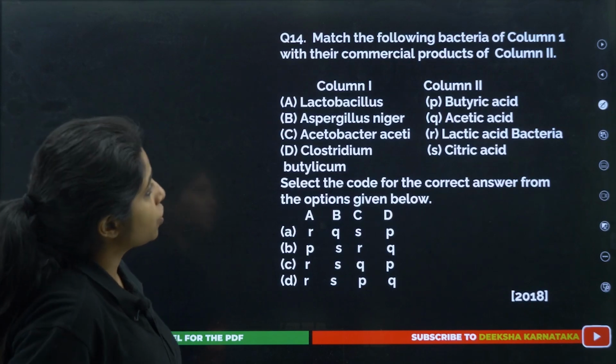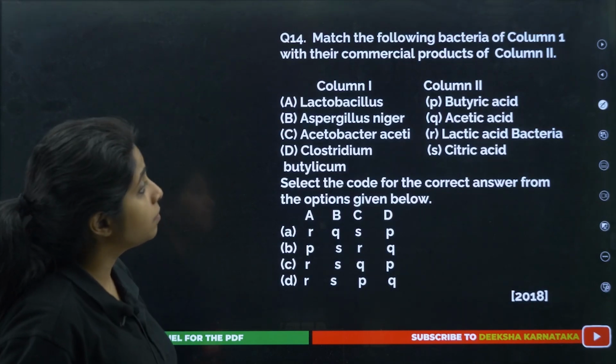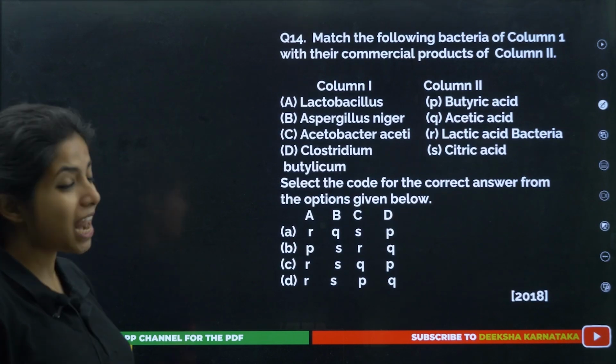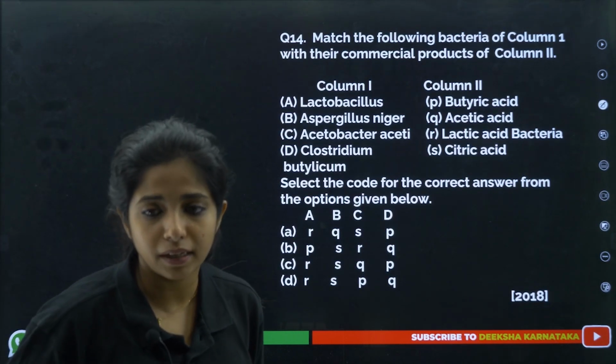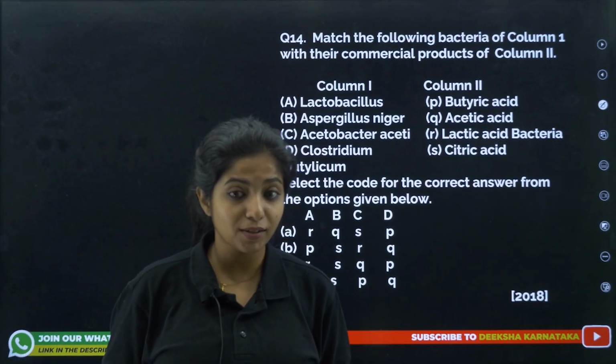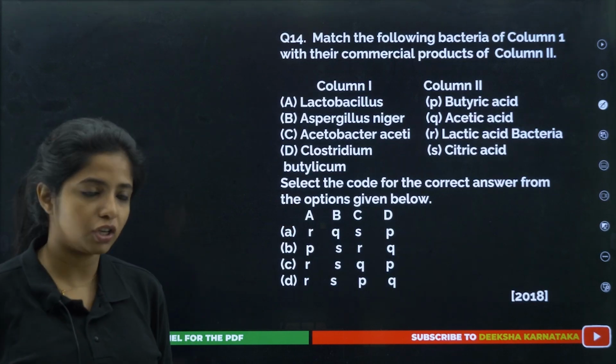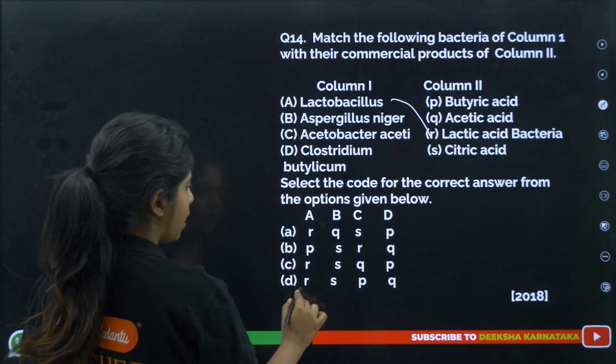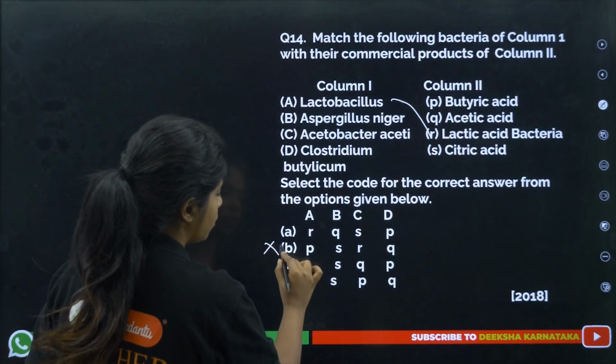Now, match the following bacteria of column 1 with their commercial products of column 2. Column 1 has Lactobacillus. Lactobacillus is a lactic acid bacterium, my dear children, so it is going to help in curd formation. A goes with R. I can remove one option.